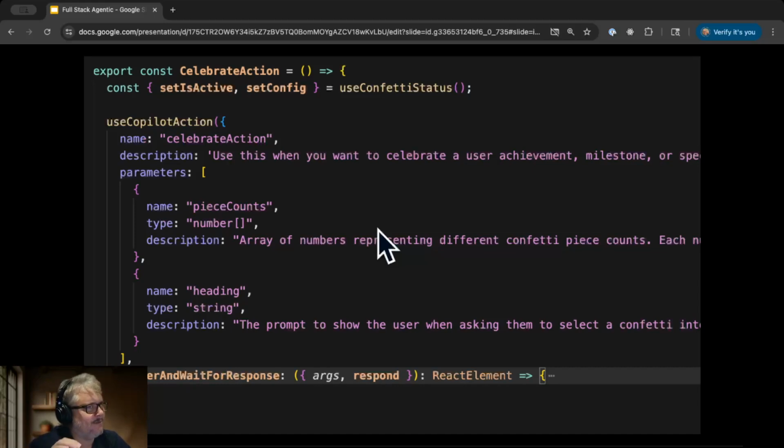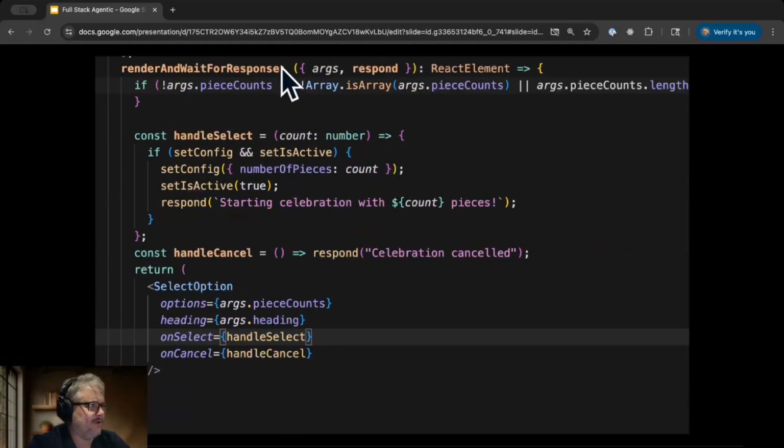And one of the things that was a little bit more subtle is if we're not taking an immediate action on state, but we instead want to pause the agent execution and get some user input in the chat session, then we render and wait for a response. And when we render and wait for a response, what we're ultimately going to do is be rendering that component.